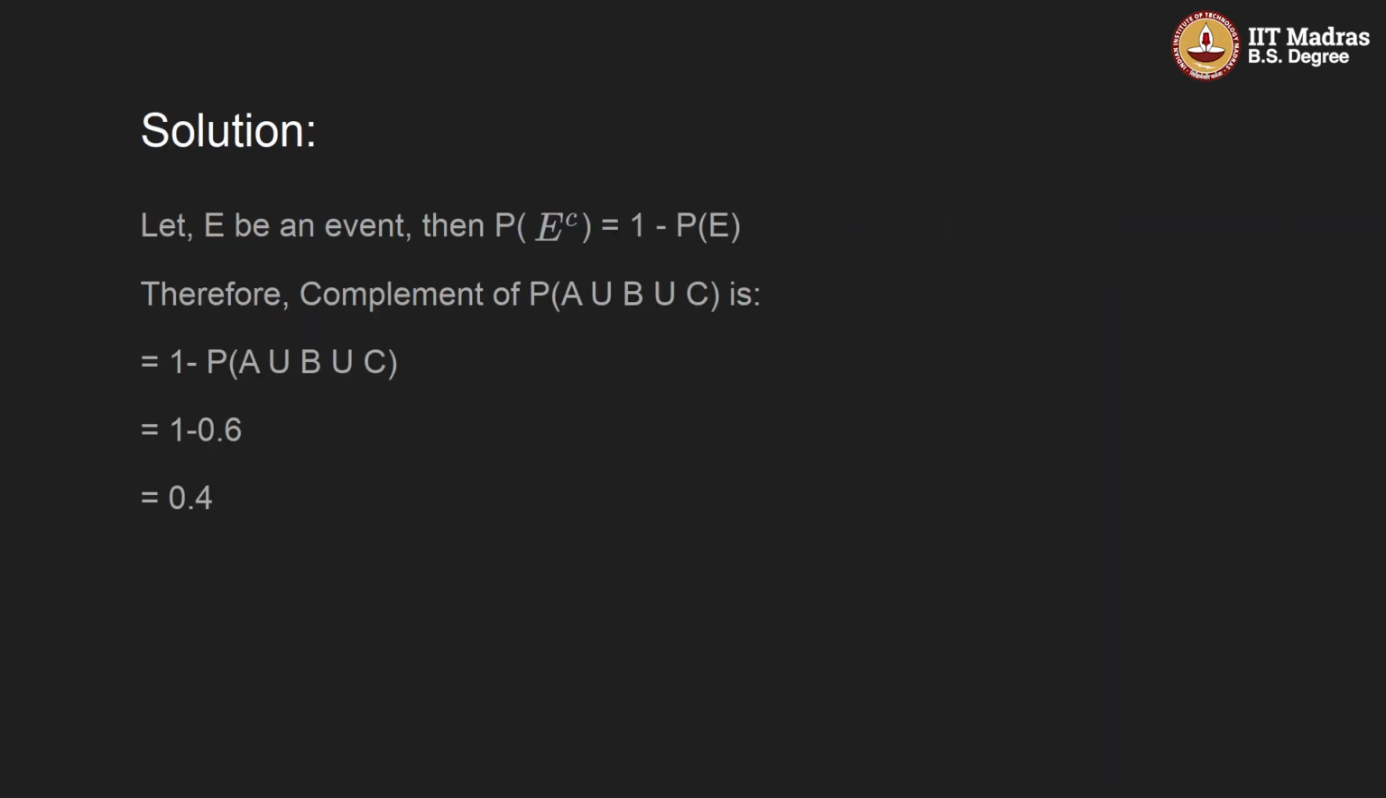So if you look into this, let E be the event. That is, probability of E complement will be equal to this formula. So complement of A union B union C will be 1 minus A union B union C, which is 1 minus 0.6. The answer is 0.4.